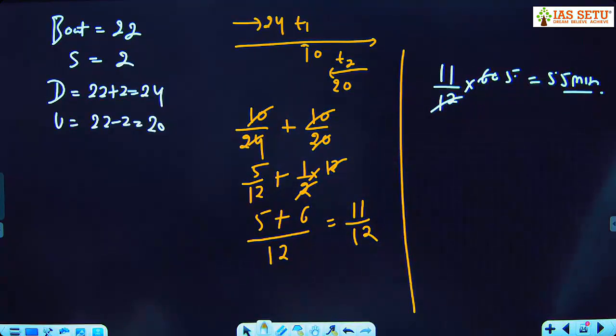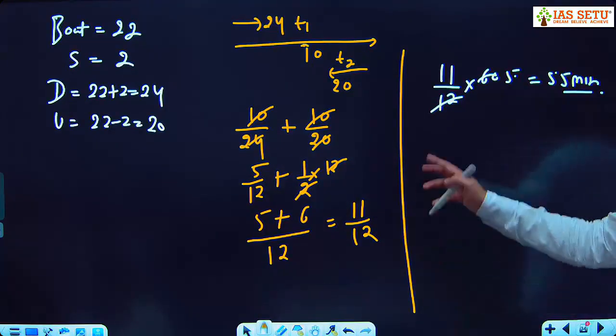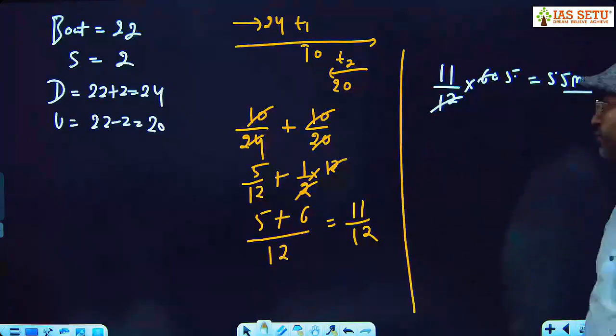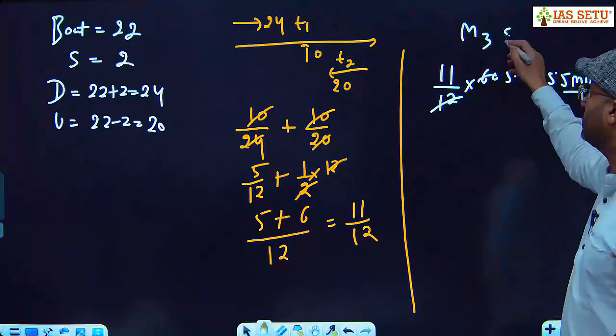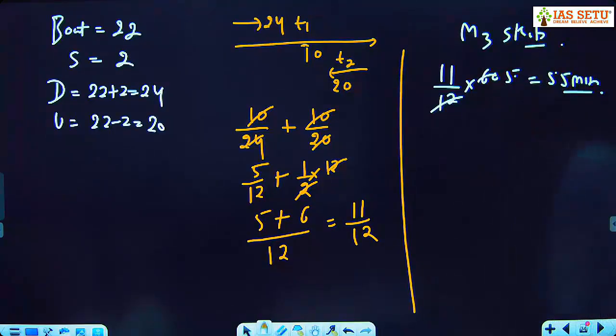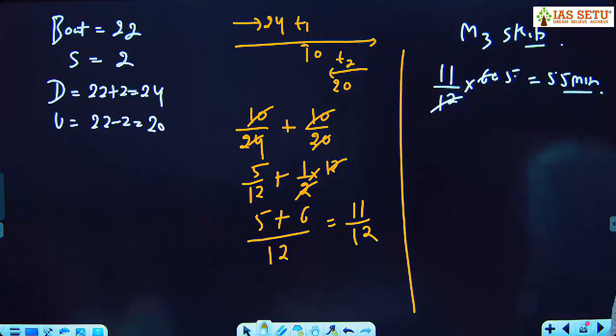So I repeat. First is the quadratic equation method. Second, which I prefer, use the answer option. Third method, some of you can prefer, skip the question. If you don't feel comfortable, you can leave this type of question. What you can do, if it is an easy question from boat and stream, you can try it. If you find that the question is difficult, you can leave that question.